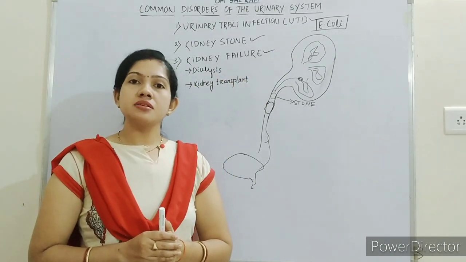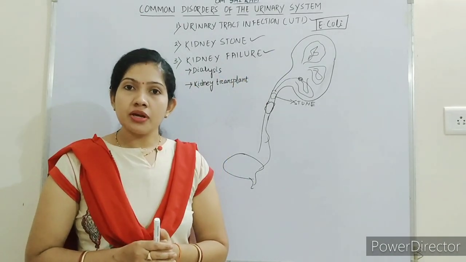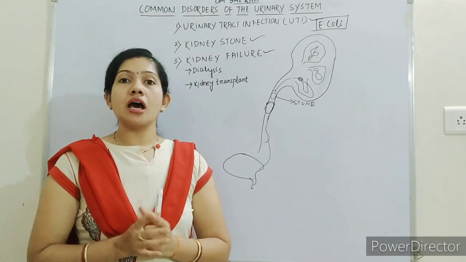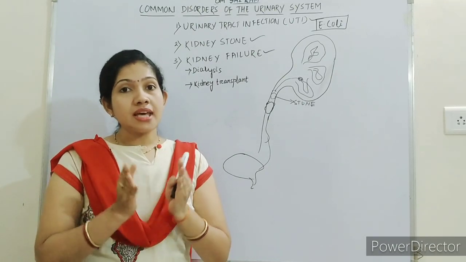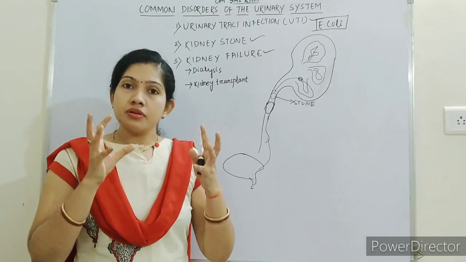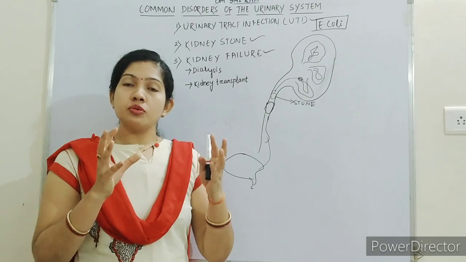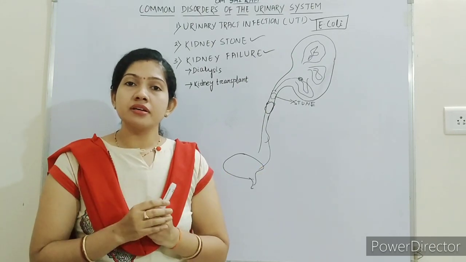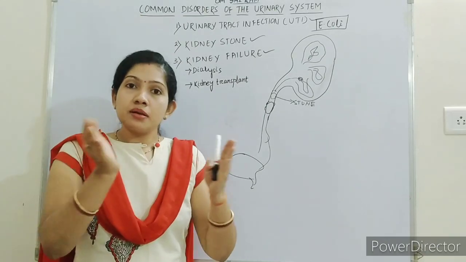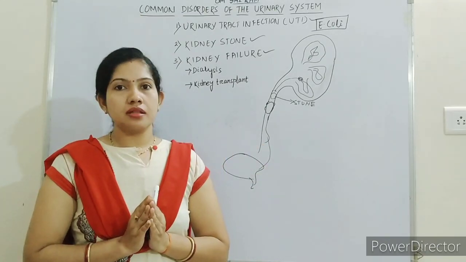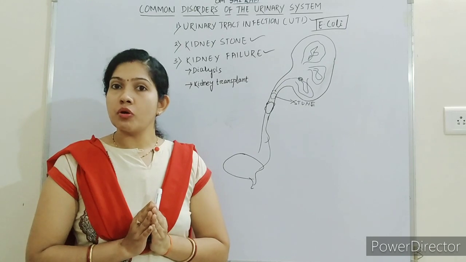If a person is suffering from kidney failure and both the kidneys are not functioning, then it is very essential that the person should get a kidney transplant, means a new or healthy kidney can be implanted in the patient's body.